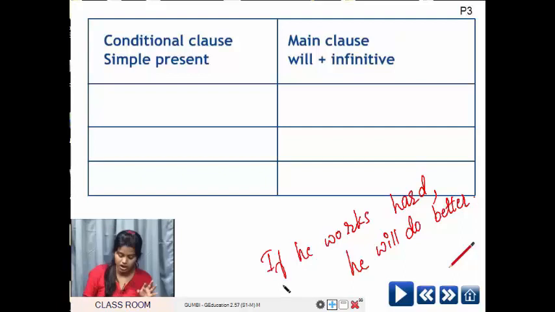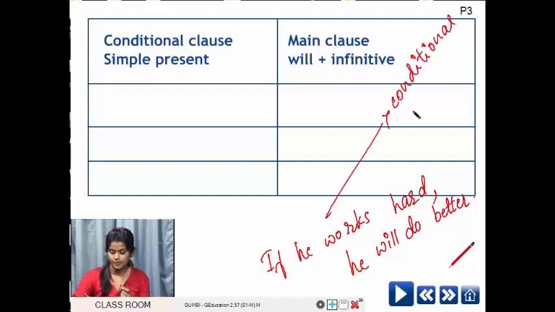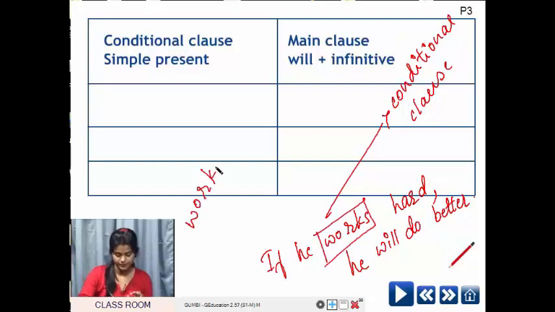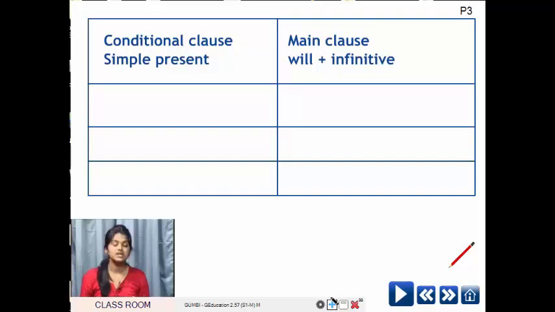If he works hard, this is a clause. This clause is telling about a condition. Correct? This is the conditional clause. You observe here, which is the verb? Yes, works. This is the verb, right? Works. Very good. This is in simple present tense. Remember students, in a type 1 conditional clause, the conditional clause will always be in simple present tense.